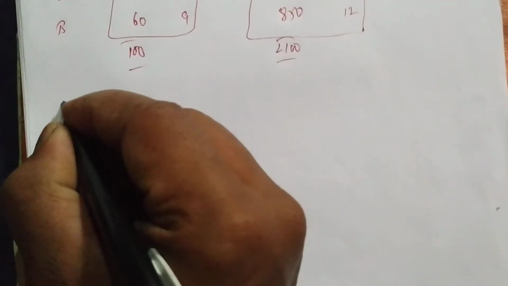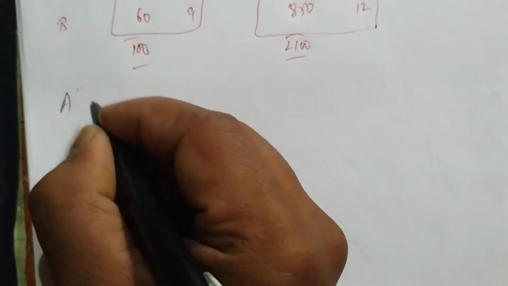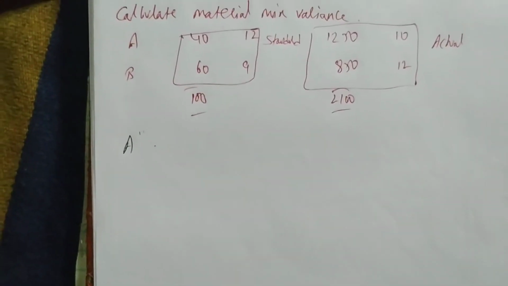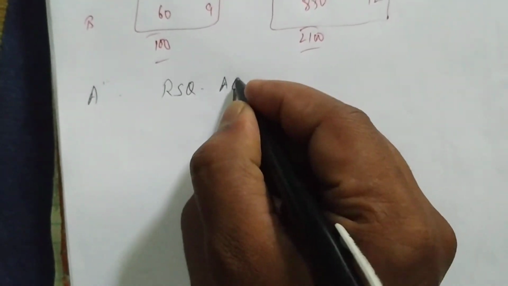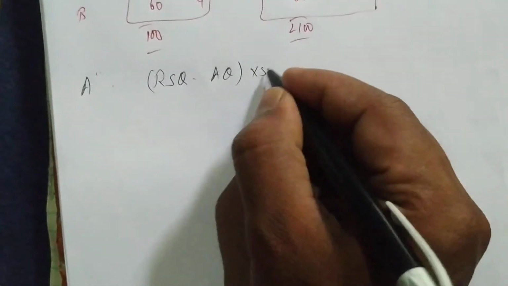Now we have to find out material A first. Material A mix variance. The formula is RSQ minus AQ into standard price.